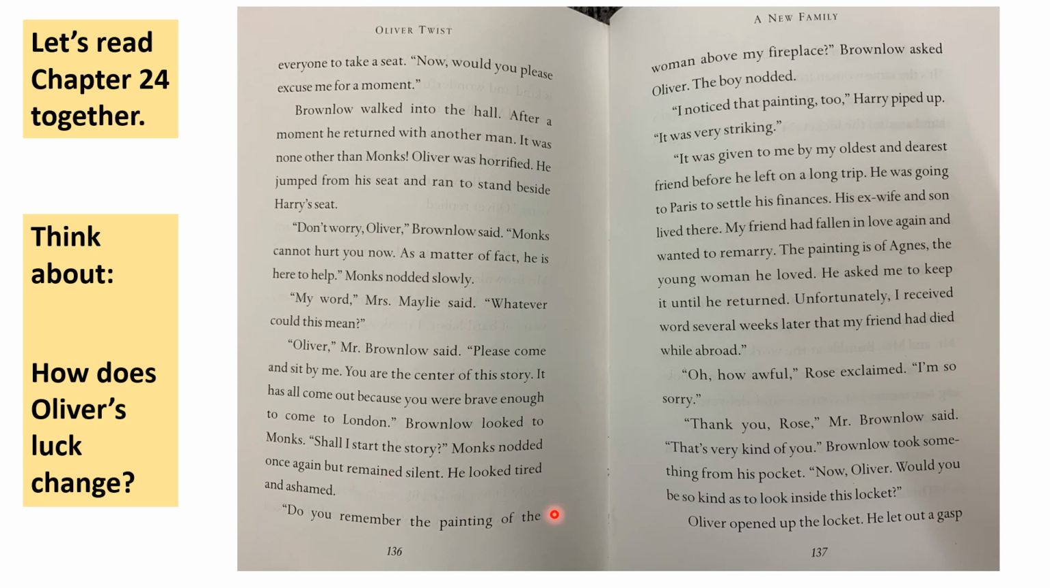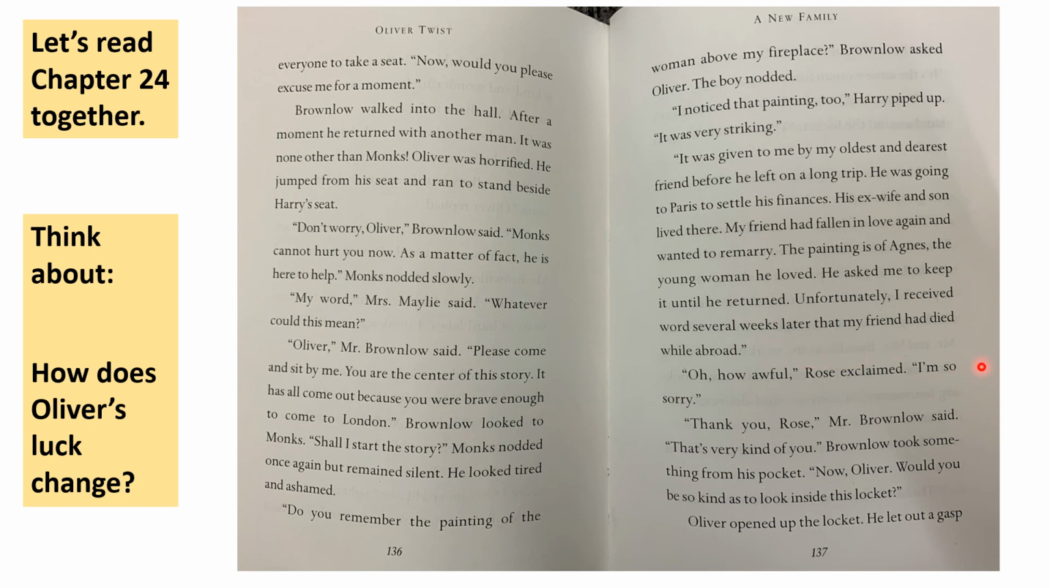Do you remember the painting of the woman above my fireplace? Brownlow asked Oliver. The boy nodded. I noticed that painting too, Harry piped up. It was very striking. It was given to me by my oldest and dearest friend before he left on a long trip. He was going to Paris to settle his finances. His ex-wife and son lived there. My friend had fallen in love again and wanted to remarry. The painting is of Agnes, the young woman that he loved. He asked me to keep it until he returned. Unfortunately, I received word several weeks later that my friend had died while abroad.